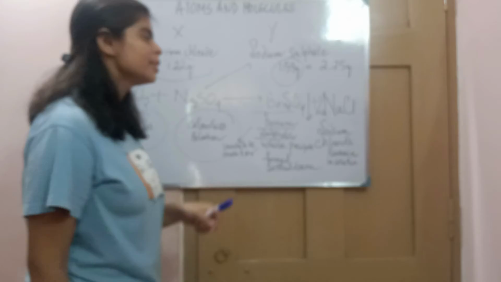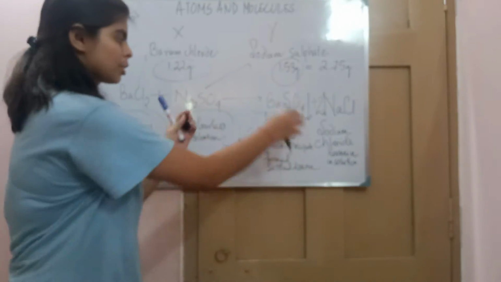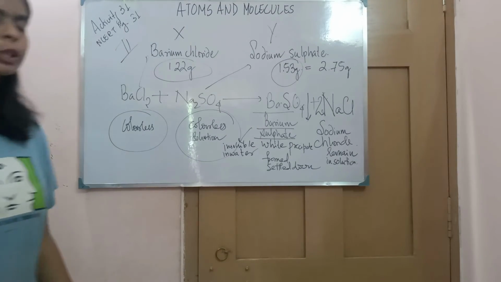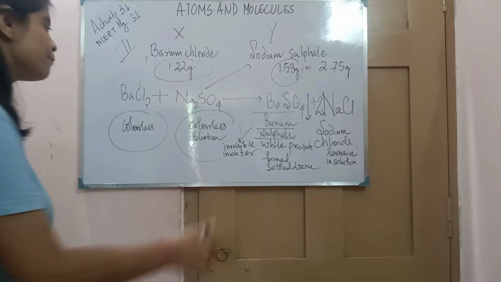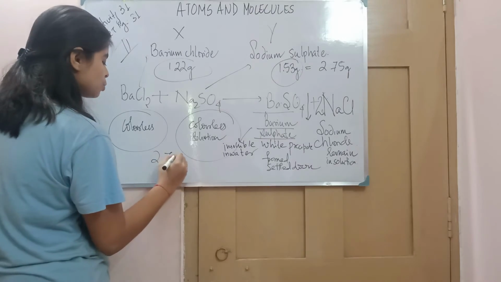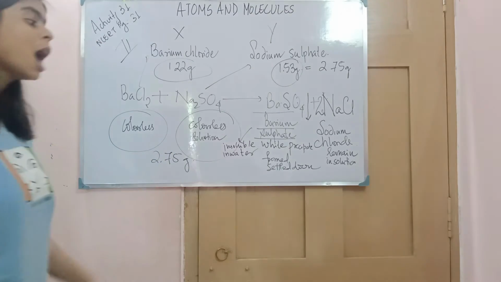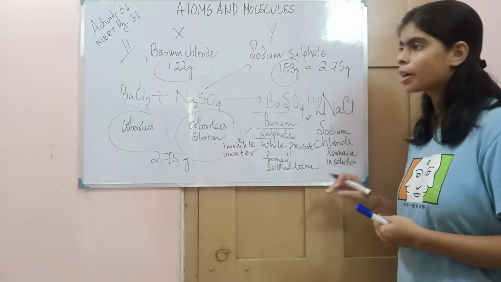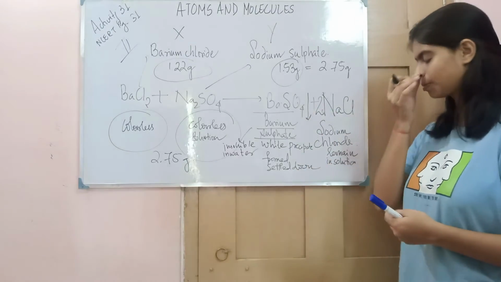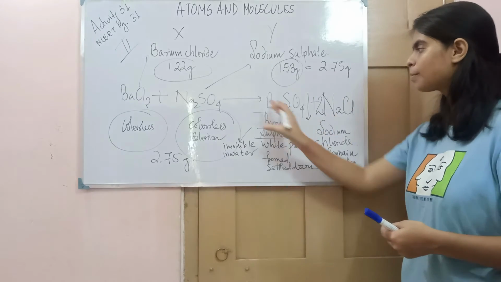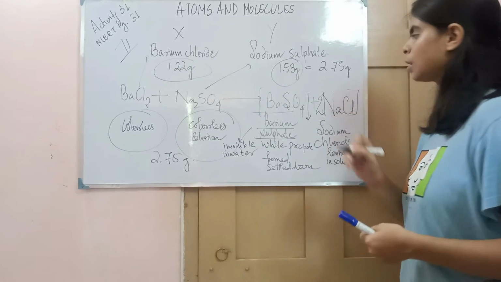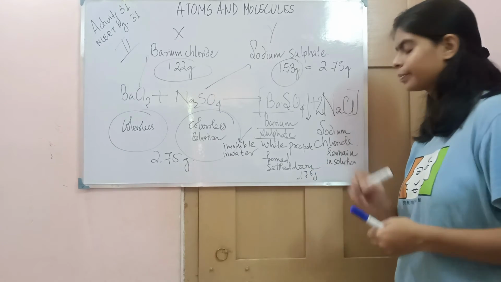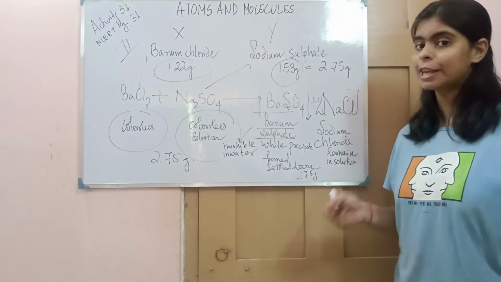Now, after the reaction, when you evaporate all the solution and check their masses, what you will see is that before reaction the mass was 2.575 gram. After evaporating the water from the system, the overall mass of these two compounds gives 2.75 gram.